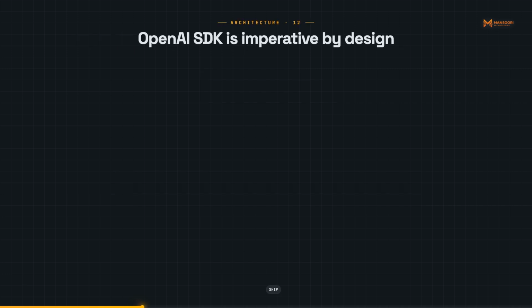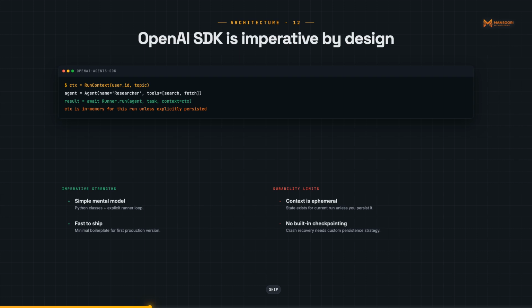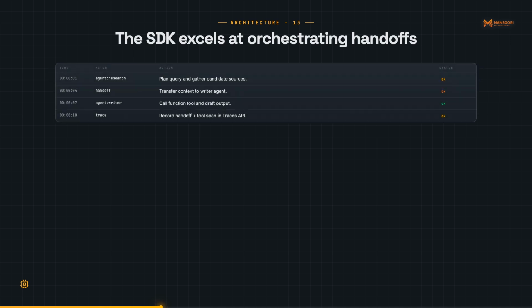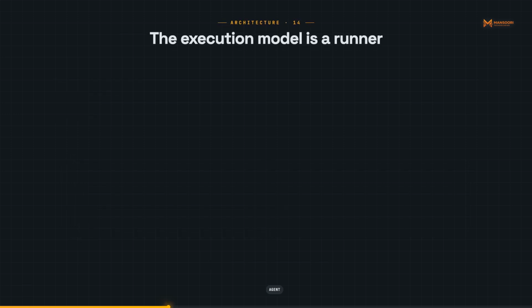OpenAI's Agents SDK uses a simpler, more imperative model. Agents are Python classes. State flows through a runContext data class, a lightweight object that travels with each agent invocation. By default, context is ephemeral. It exists only for the duration of a run. There is no built-in checkpointing. The SDK excels at orchestrating handoffs between specialized agents. The handoff primitive is clean, tool use is tightly integrated with OpenAI's function calling, and tracing is built in via the Traces API.